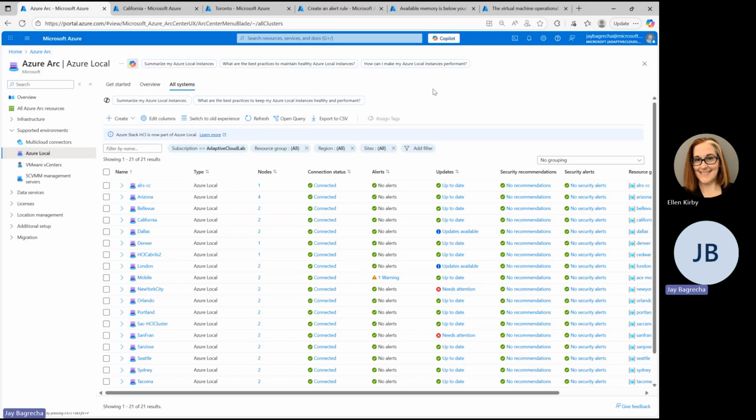Yeah, I'm glad to connect. Thanks for the opportunity, Ellen. So, yeah, I'll talk about efficiently monitoring the fleet of clusters and how we can use Copilot for troubleshooting alerts. So, what does an infrastructure admin do?